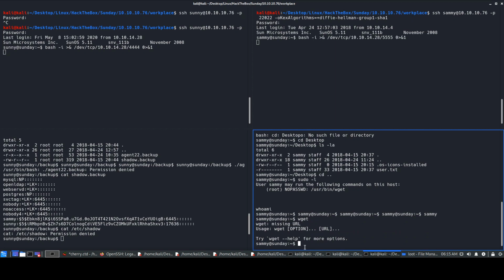So you can directly use it as sudo wget. You don't need to enter the entire path over here, because this tool already has a shortcut binary present. Once you press wget, the system interprets that we have to call wget. That troll file probably was not present over there, so that's why I guess it did not work. I did not try, but most likely I don't think it would work that way. So we have sudo wget over here.